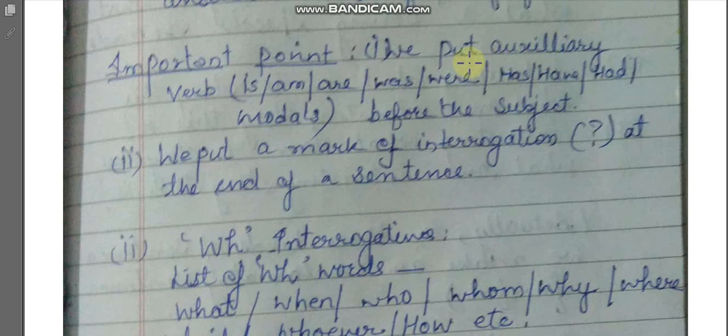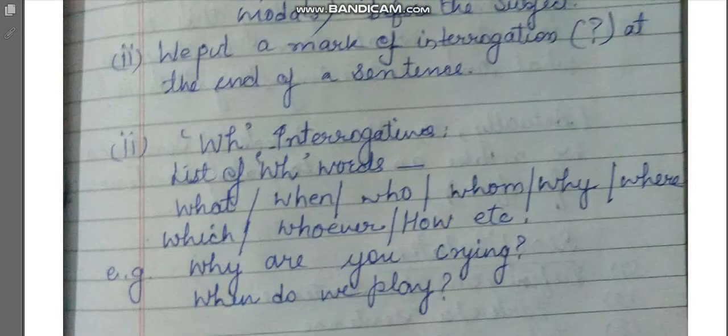Clear? Now see WH interrogatives. In these WH interrogatives, there is a list of WH words: what, when, who, whom, why, where, which, whoever, how, etc. If our sentence begins with a WH word, our sentence will be a WH interrogative. And the same thing we have to keep in mind while ending the sentence: in interrogatives, we put a question mark.